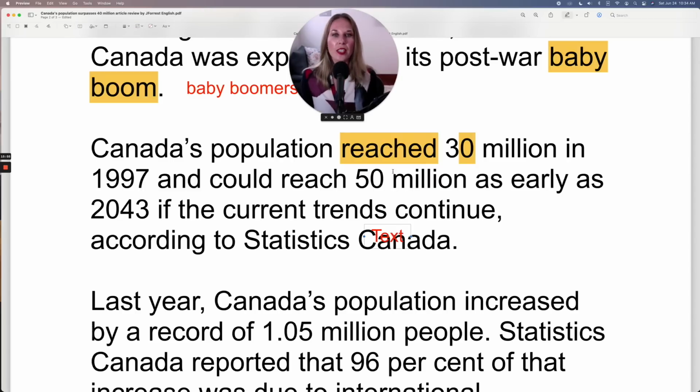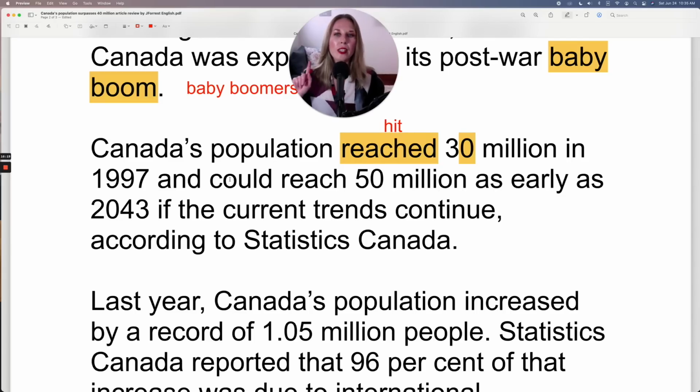So we could use our other verb we learned, hit. And remember, this is the past form as well. So although we have reached with an -ed, it's just hit. Canada's population reached 30 million, which was an important milestone, in 1997 and could reach 50 million as early as 2043.